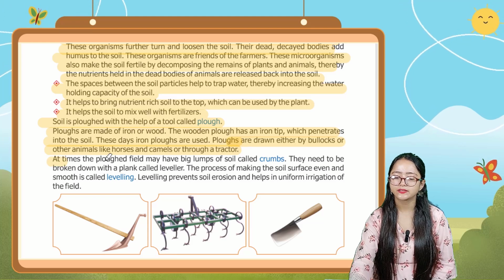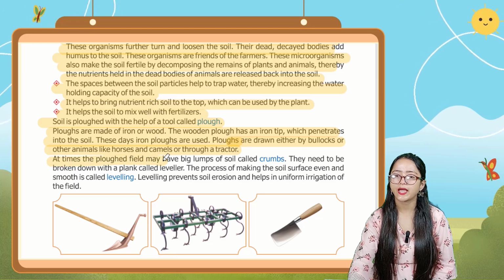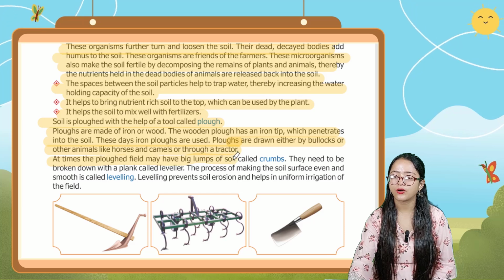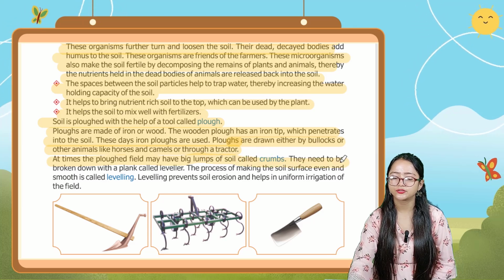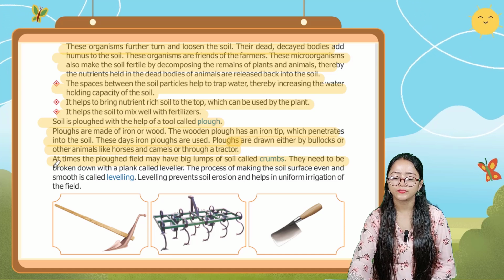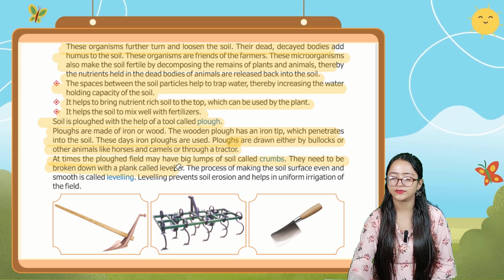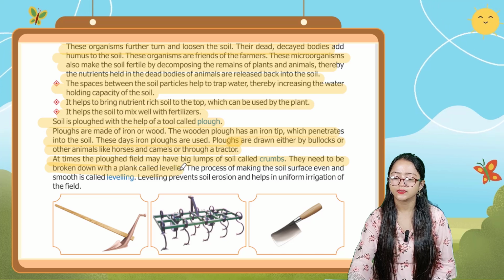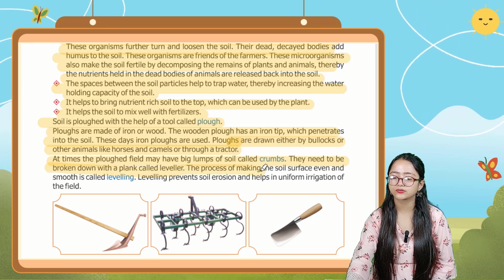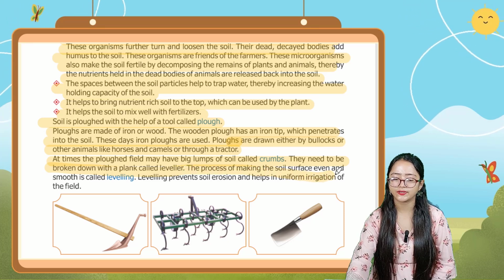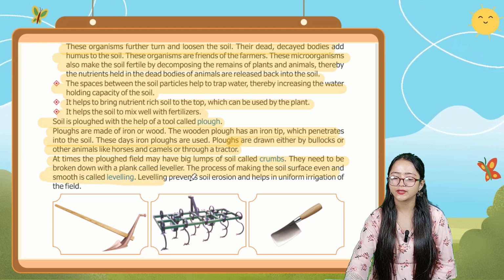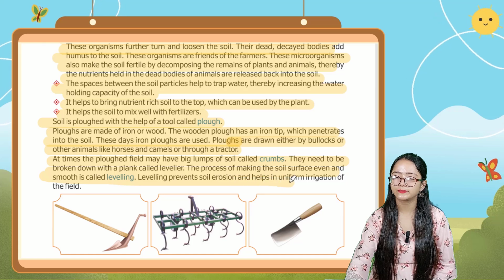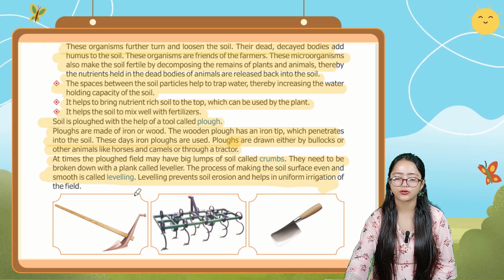At times, the plowed field may have big lumps of soil called crumbs. They need to be broken down with a plank called a leveler. The process of making the soil surface even and smooth is called leveling. Leveling prevents soil erosion and helps in uniform irrigation of the field.